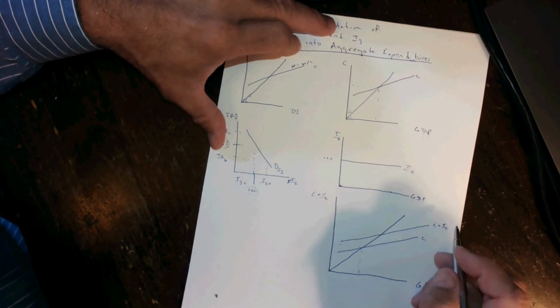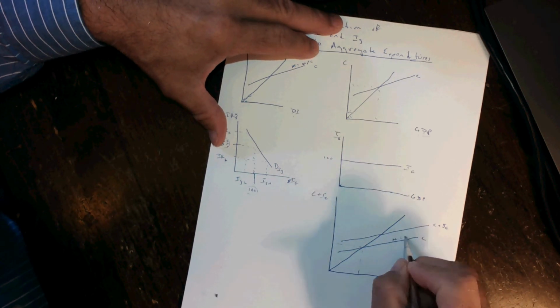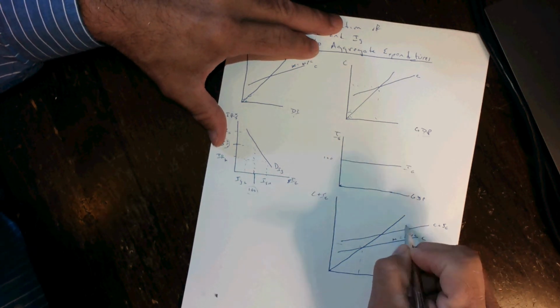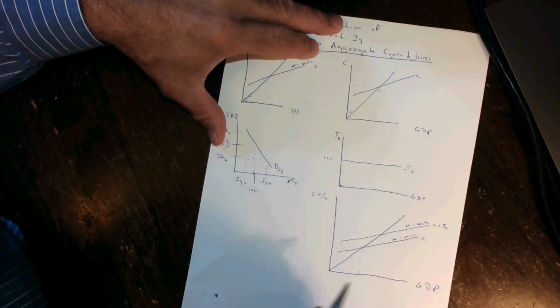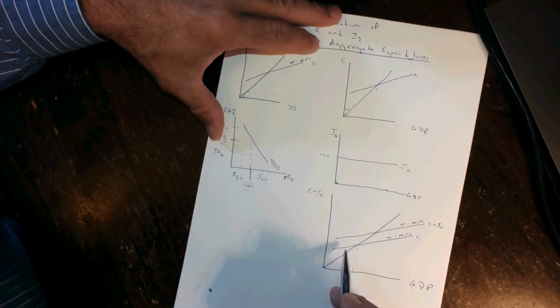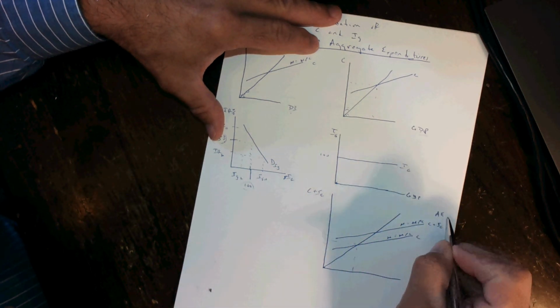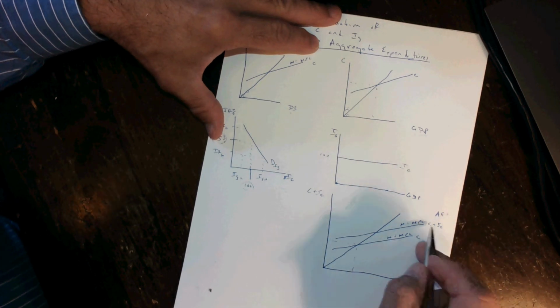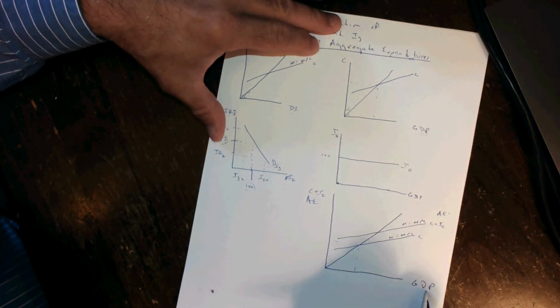Now, the interesting thing about that is since this is a parallel line, the slope of this line, the marginal propensity to consume, equals the slope of this line, the marginal propensity to consume. And that's going to make things easier for us later when we talk about how the government is going to influence how much we're spending on these lines. This is called aggregate expenditures. C plus IG is actually aggregating two unlike variables, consumption spending and business spending. And now we have our relationship between aggregate expenditures and GDP.